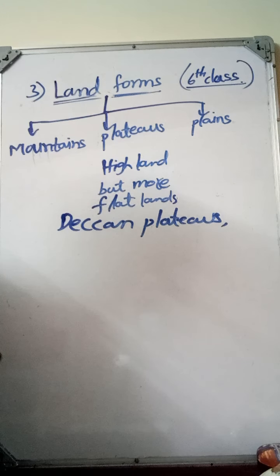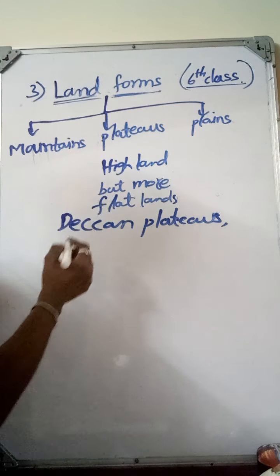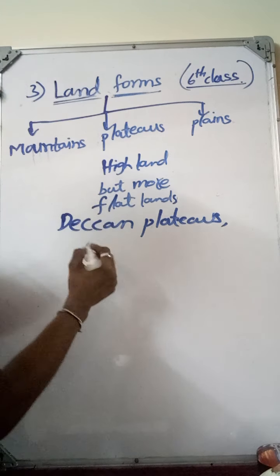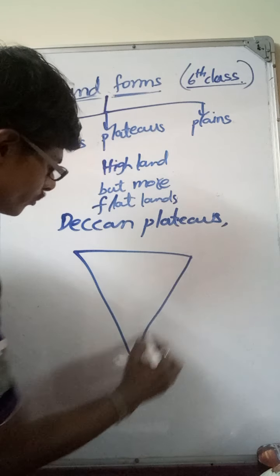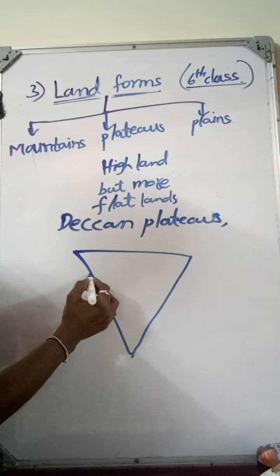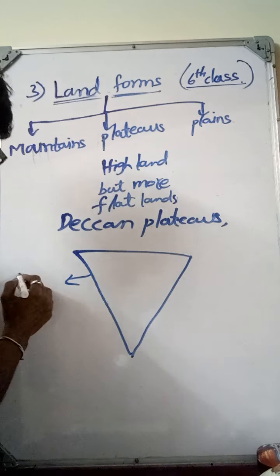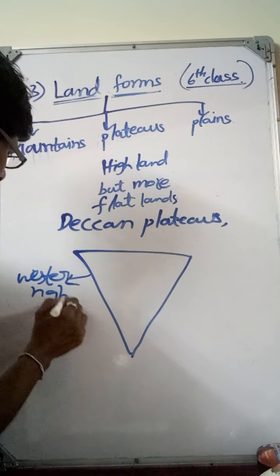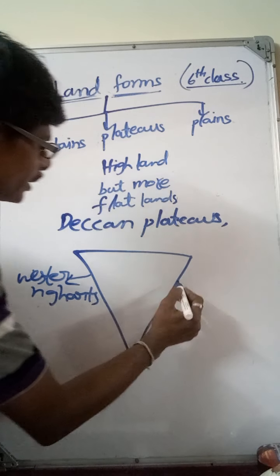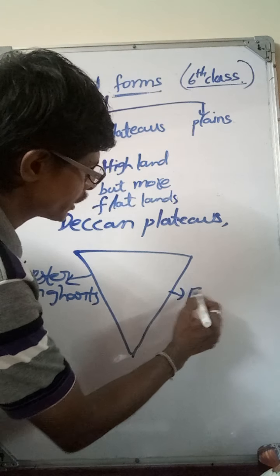The Deccan Plateau has high steep edges. The Deccan Plateau has two edges. The west side edge forms the Western Ghats, and the east side edge forms the Eastern Ghats.